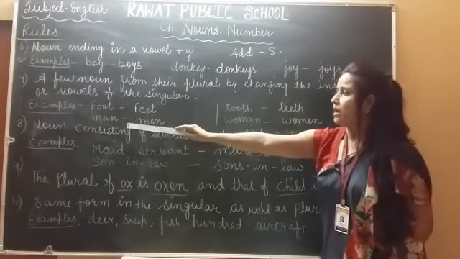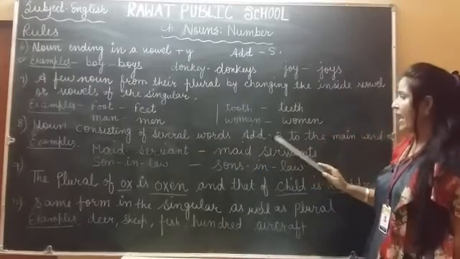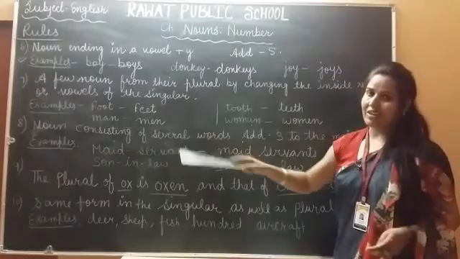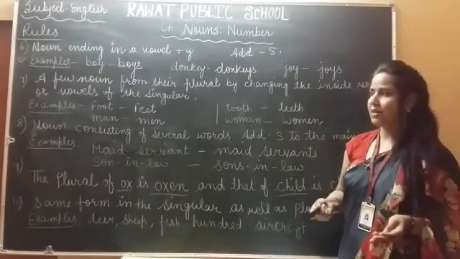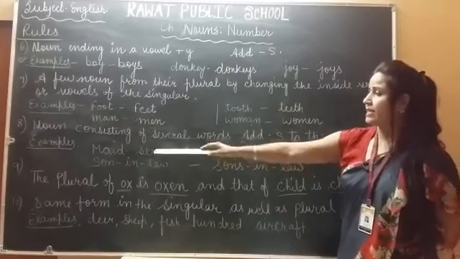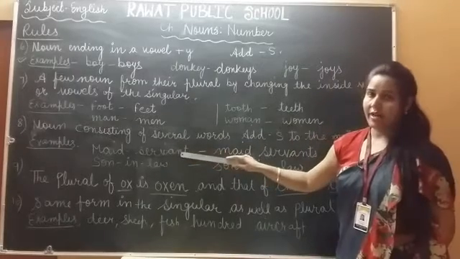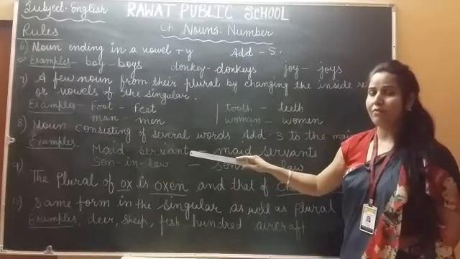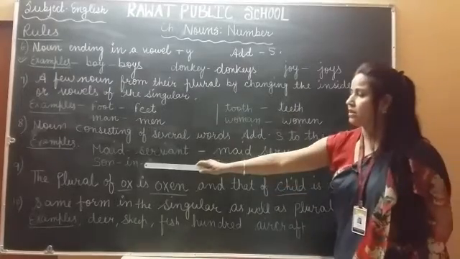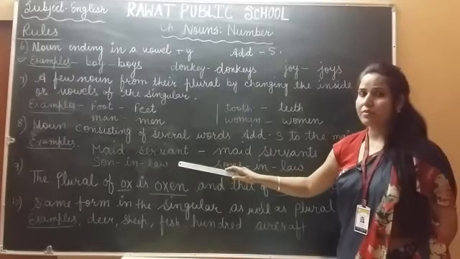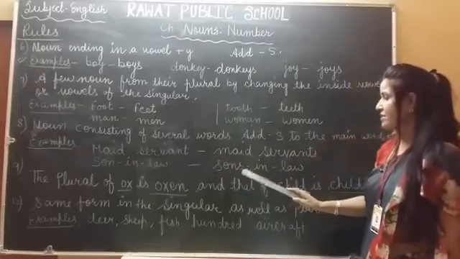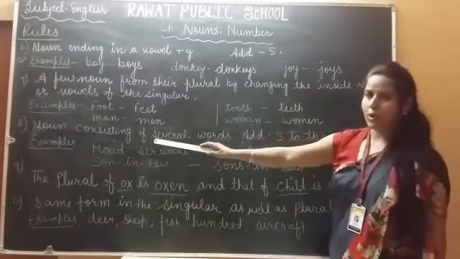Now rule number 8, noun consisting of several words, add S to the main word. Only we will add only S. A few words when we make plural form we add only S. Let's see the example, maid servant. When you change in plural form then we will add only S. Okay, it will be maid servants. And here son-in-law, when it changes in plural form then we will add only S, it will be sons-in-law. Okay, so this is rule number 8.